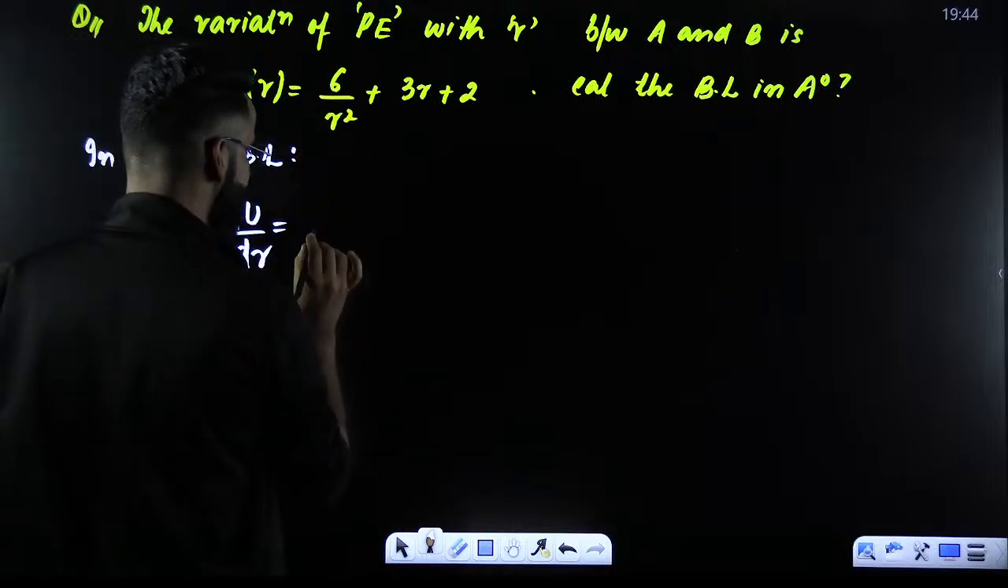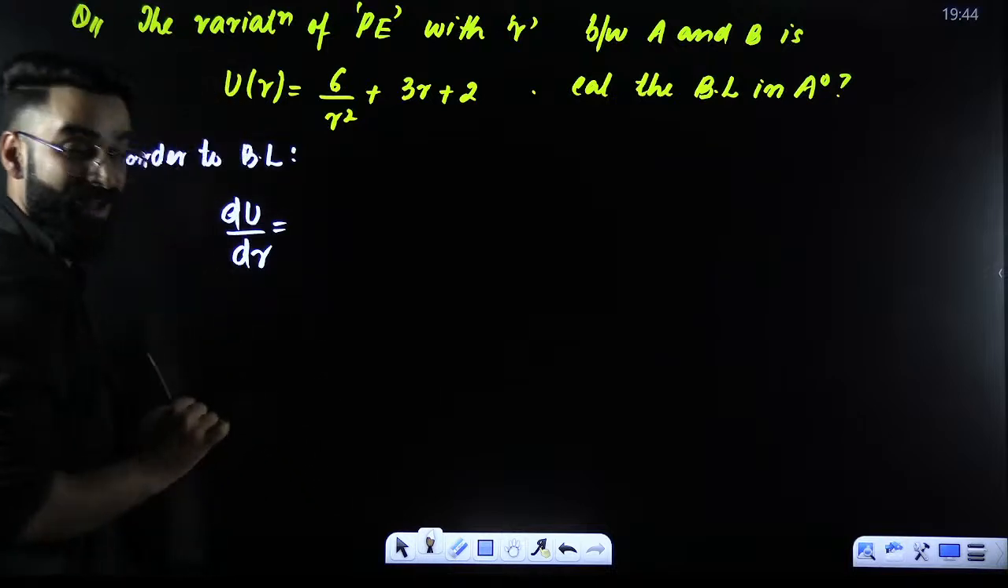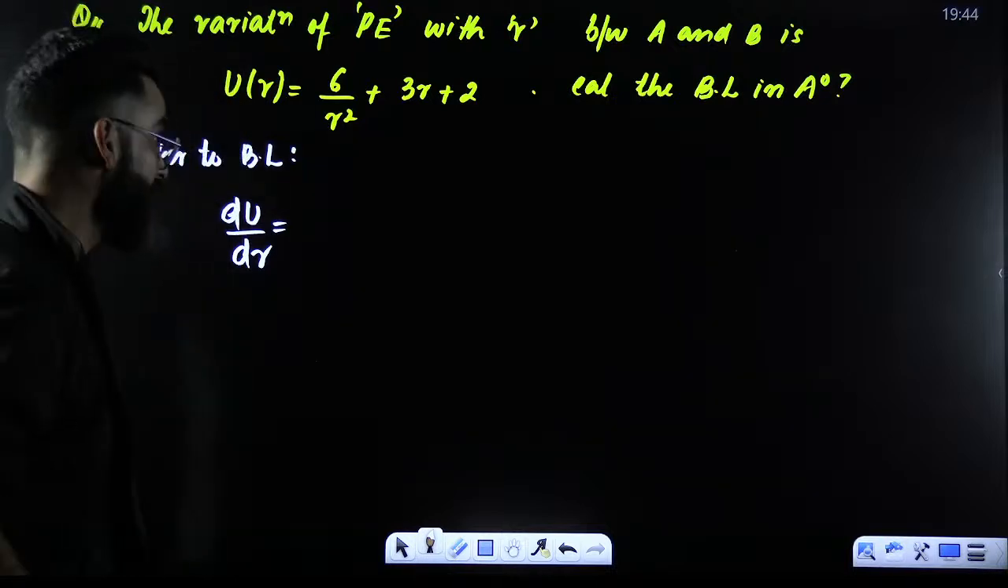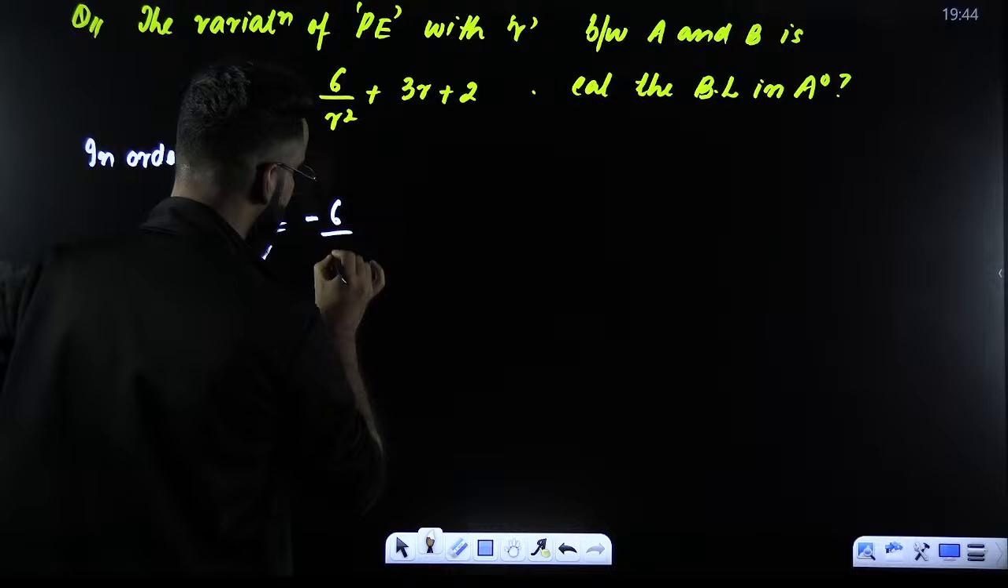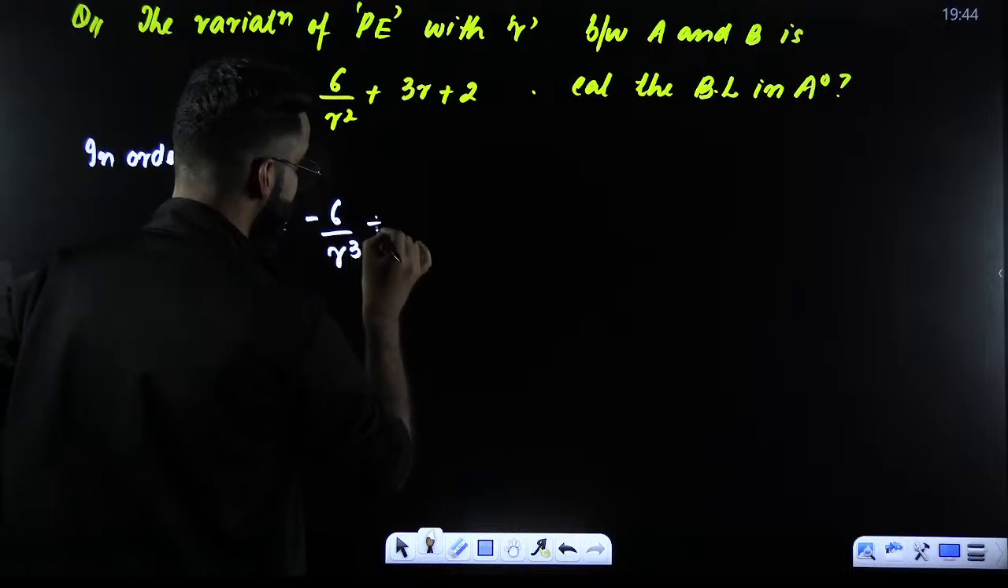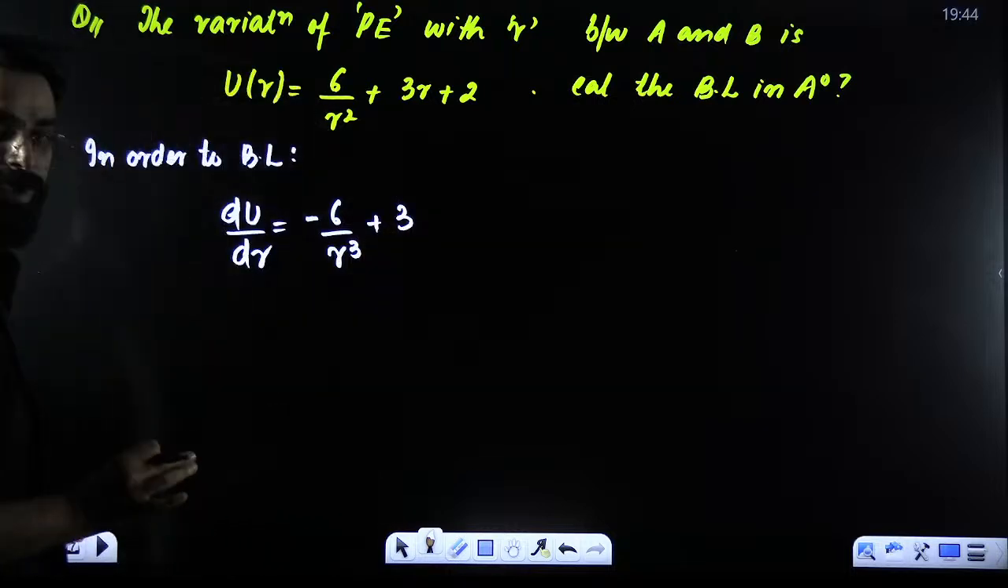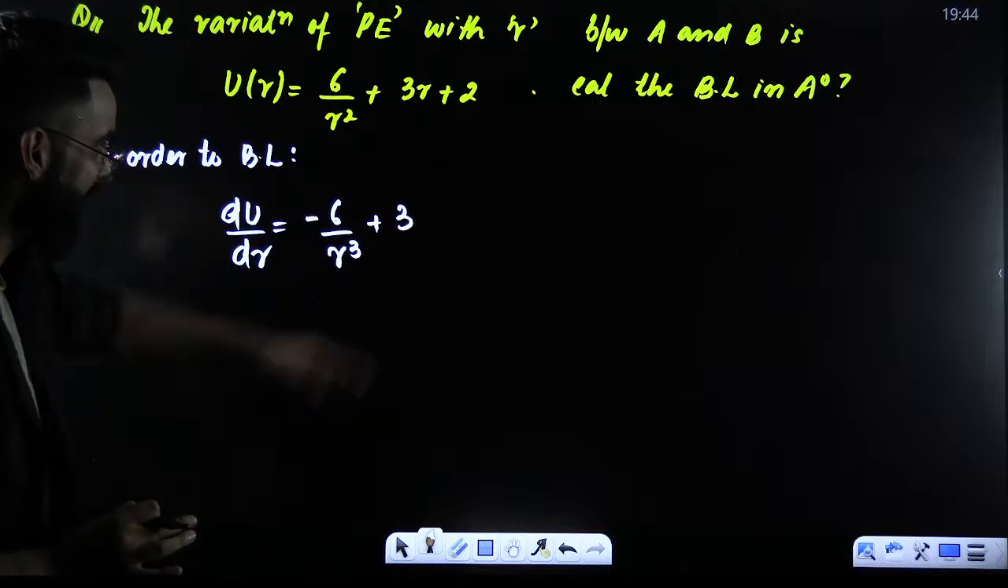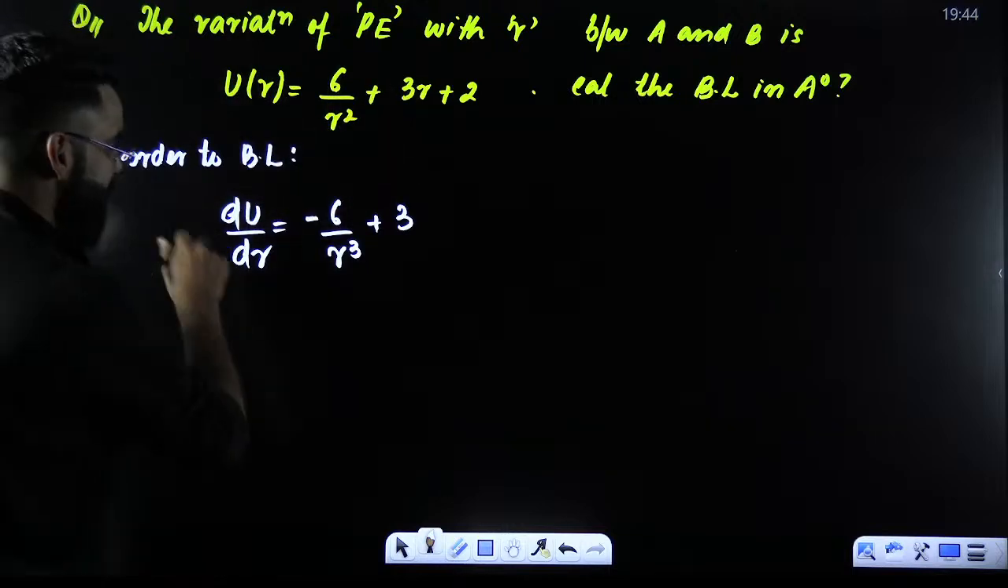6, you are writing as such. 1 by r square differentiation, quickly. It's going to be minus 6 upon r cube. Perfect. 3r differentiation is just going to be 3. And differentiation of constant here is 0. Now, this value has to be equal to 0.